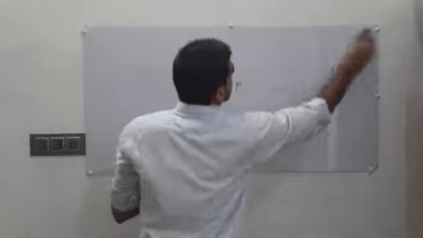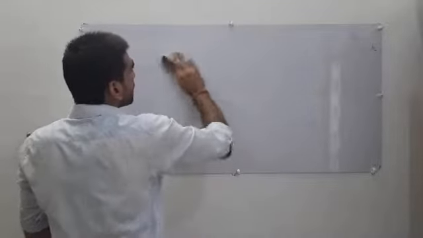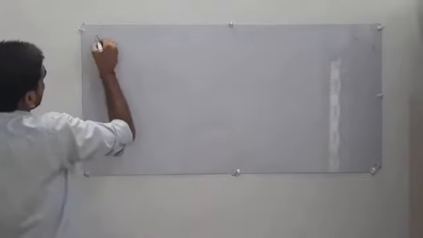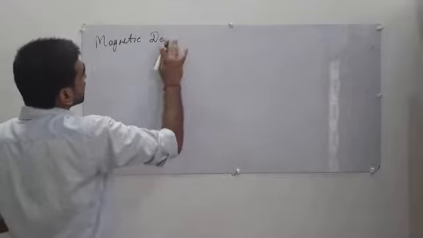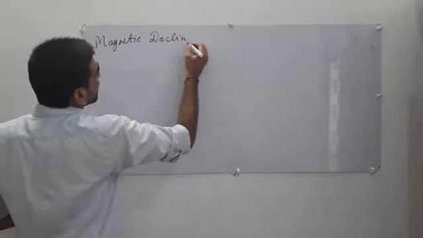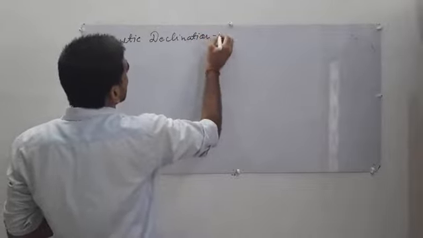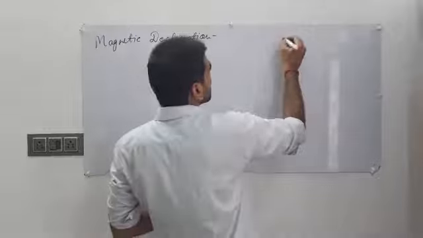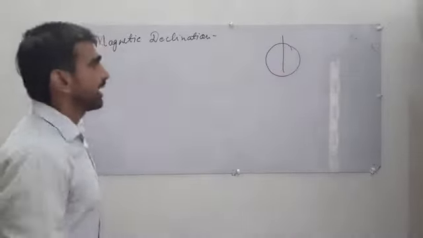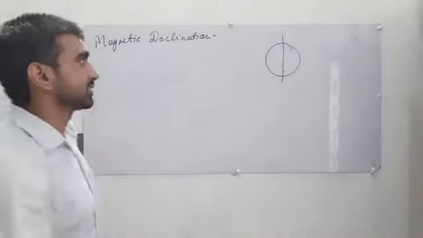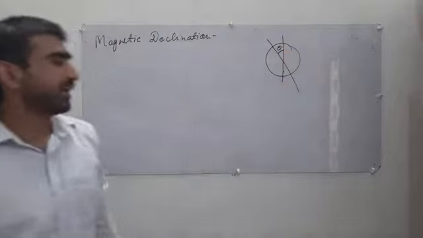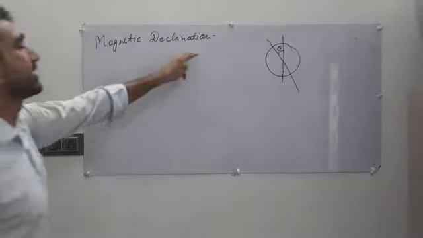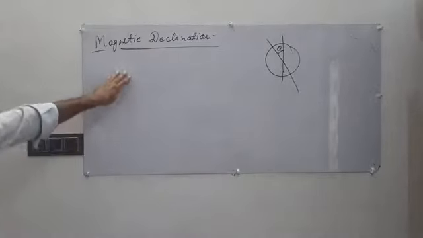Recall the figure: if this is the earth and this is the geographical axis, and the magnetic axis makes the angle theta with the geographical axis, then this theta is known as the magnetic declination angle.